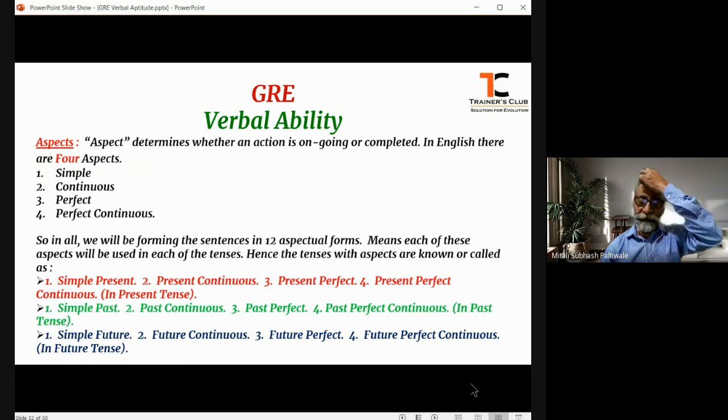These are the four aspects in the past tense. Finally, in the future tense, the same thing continues: simple future, future continuous, future perfect, and future perfect continuous. In this way, all these four aspects are applied to each of the three tenses and thus make a total of 12 forms in English.